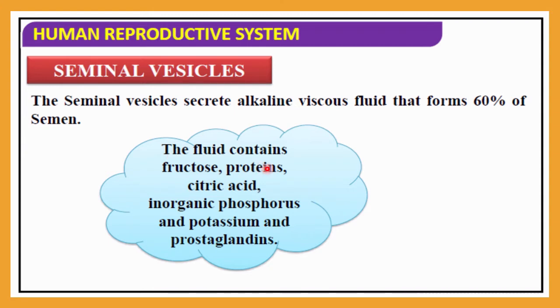The fluid contains fructose, protein, citric acid, inorganic phosphorus and potassium, and also prostaglandins. So be very clear about all these contents present in the seminal vesicle secretions.